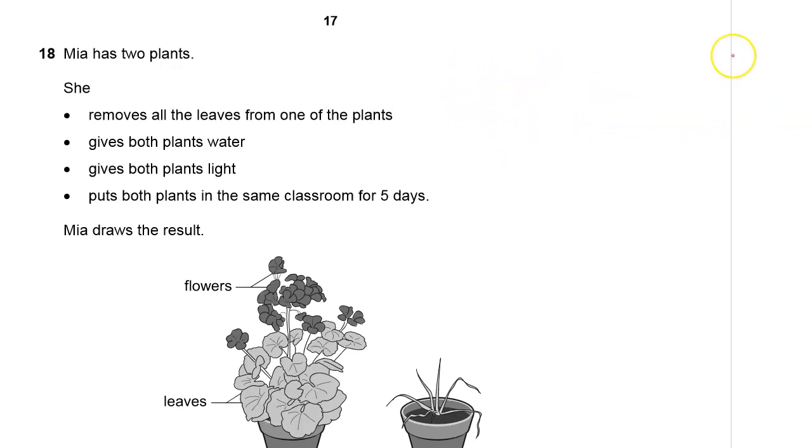Question number 18. Mia has two plants. She removes all the leaves from one of the plants. She gives both plants water. She gives both plants light. She puts both plants in the same class for 5 days. Mia draws the results. Of course, you can see Mia's plants there.